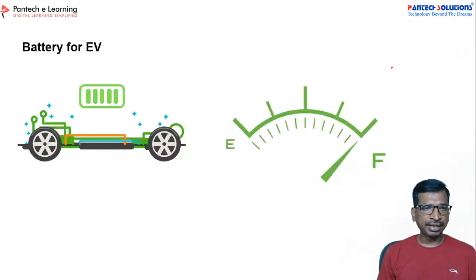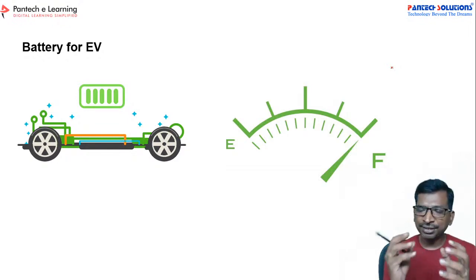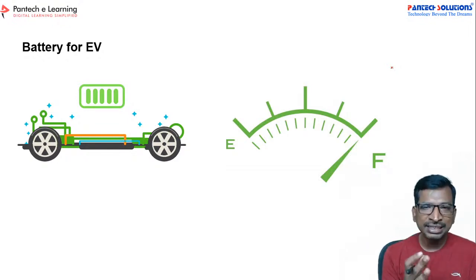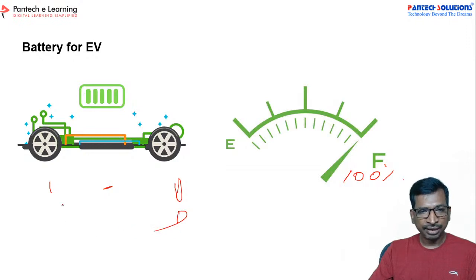And see again, the SOC is nothing but the state of charge. What is the state of charge? Simply we can call it the balance energy which is available in the battery. Suppose you are starting your vehicle at your home, and at that time it is 100%. Suppose you have reached the middle of the distance, like if you take 100 km, then you have covered 50 km.